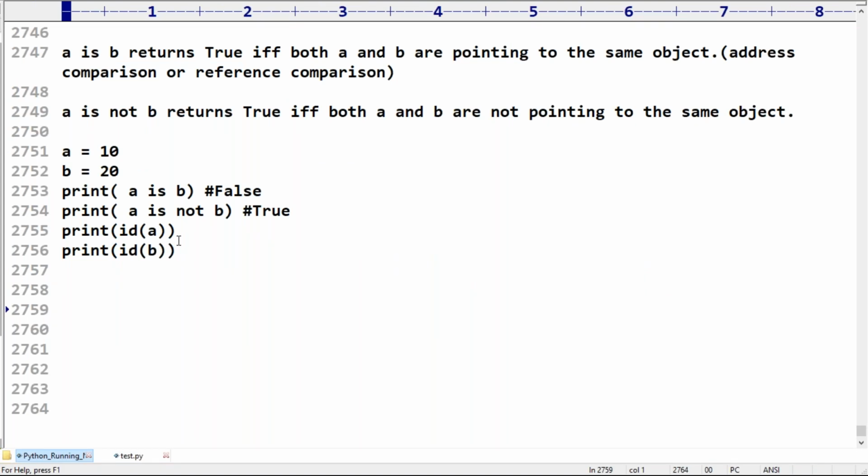Clear, right? Are you feeling comfortable? Okay.